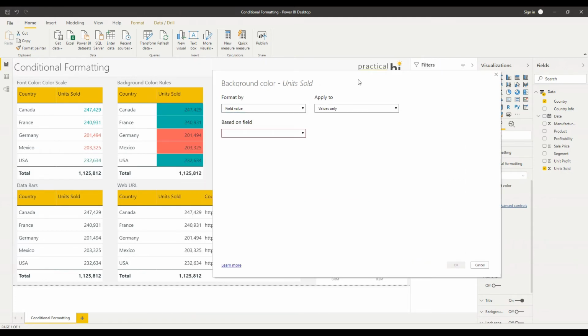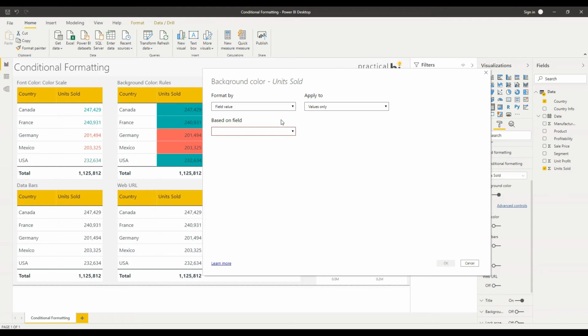Now the way that field value works is it determines the color of your cells by the output of a column or a measure. So if I drop down here, what's missing is any kind of column or measure that provides me with a color value as an output. And that's what we need for field value to work. So at the moment, I can't use any of these fields.